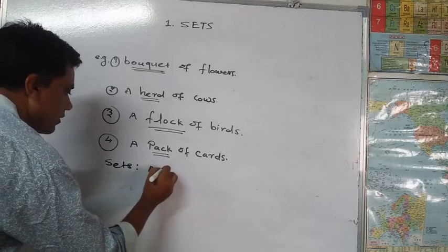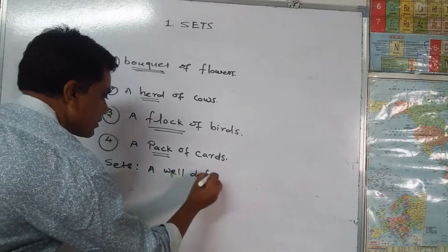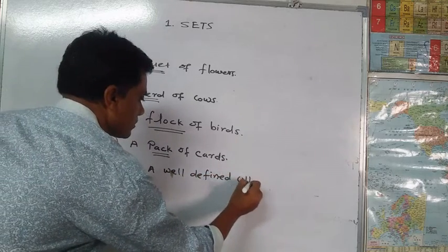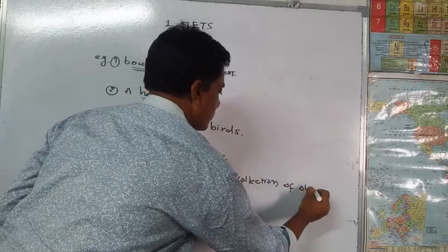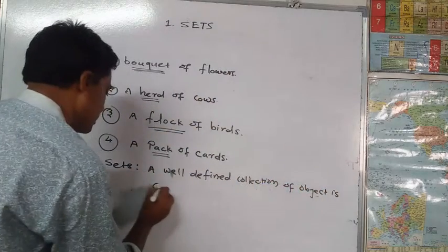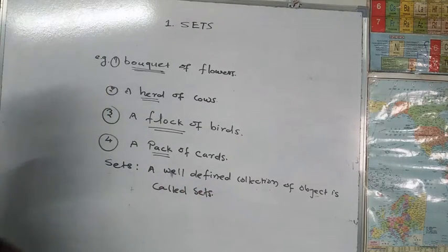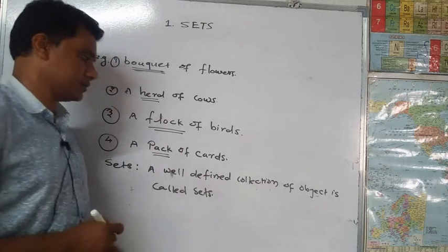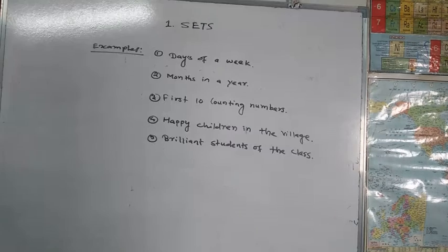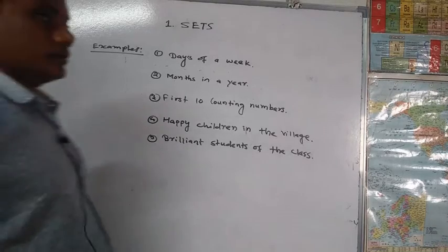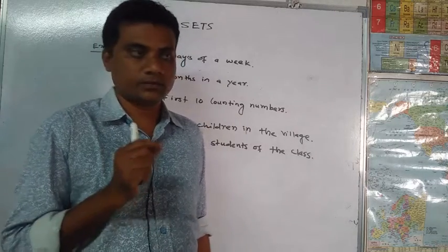A well-defined collection of objects is called a set.